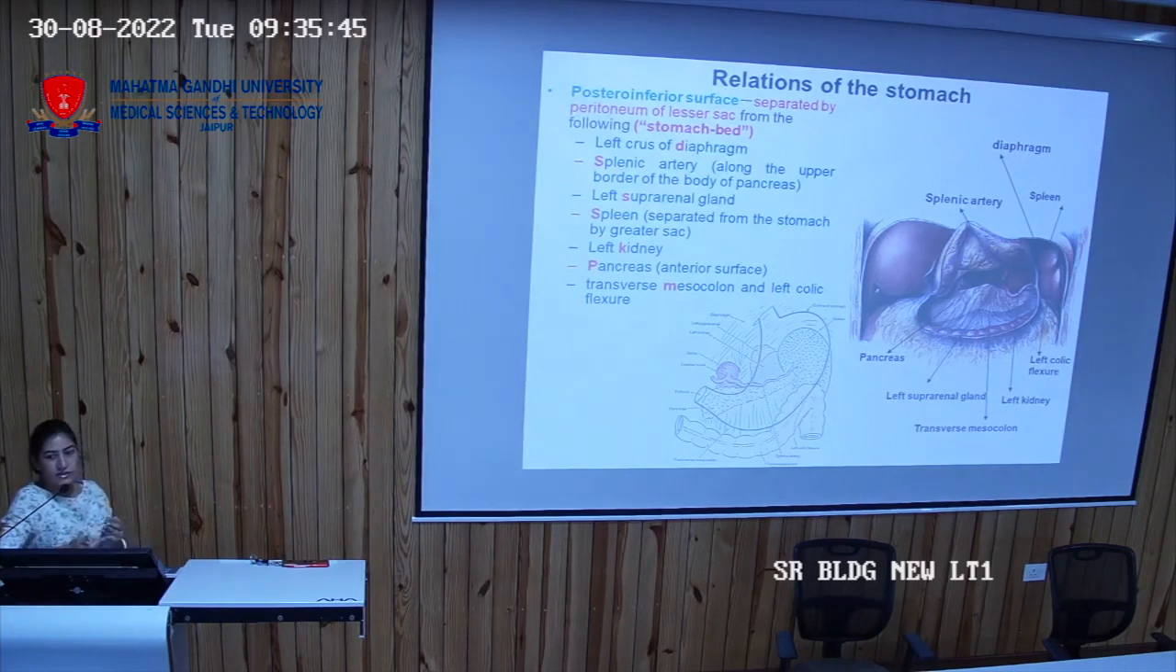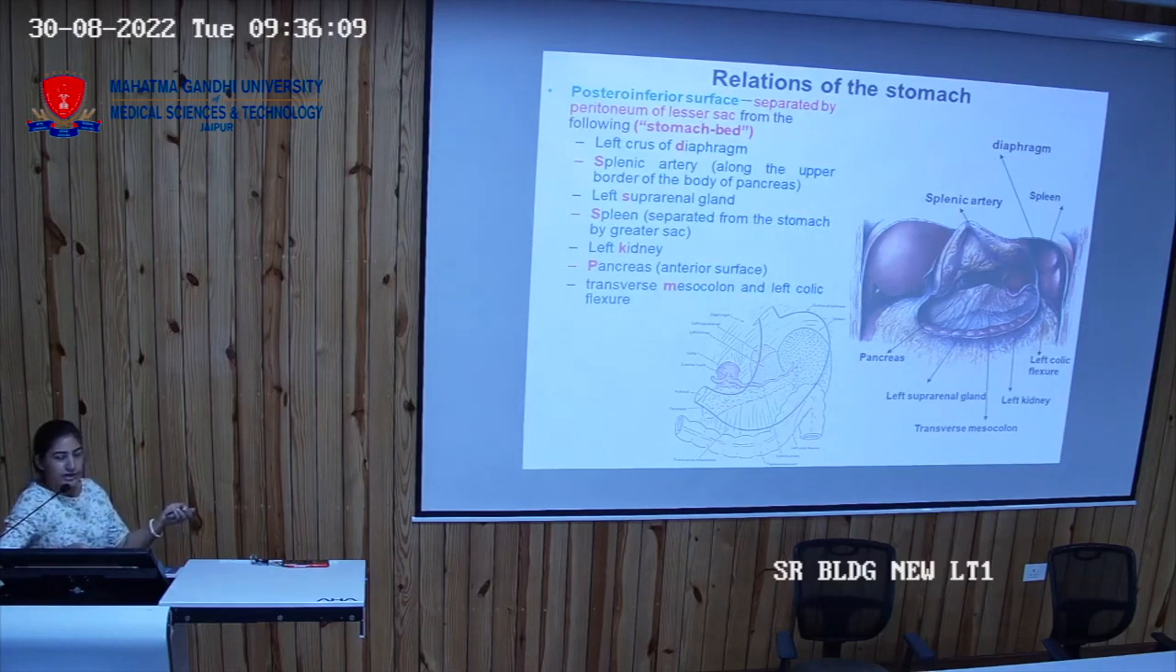So these are the structures which are forming the posterior-inferior relations. If you remove the stomach, you will find the transverse mesocolon, left colic flexure. Then another layer is there which is having the pancreas, splenic artery. Then behind that you have the posterior abdominal wall which is having the kidney. So on this side of the stomach you have left kidney,